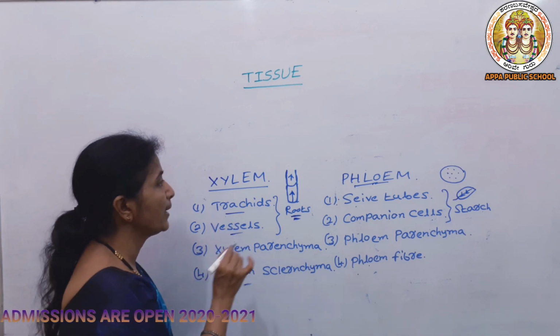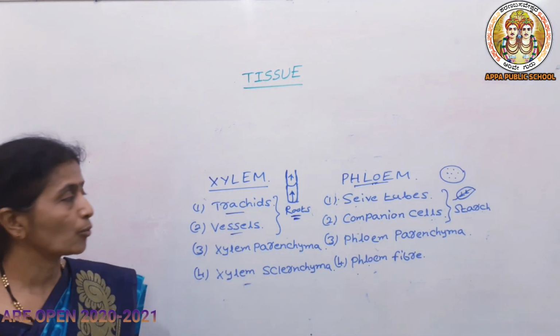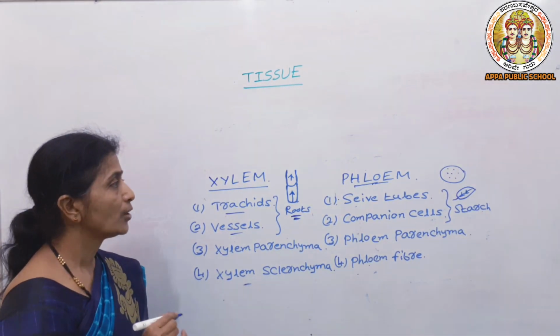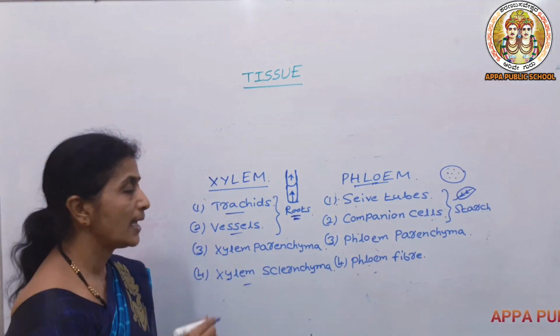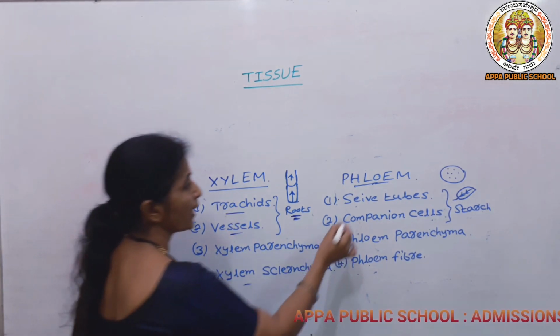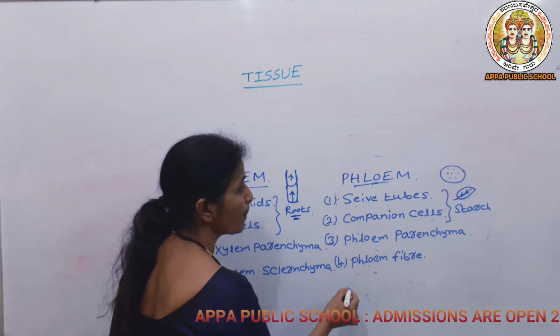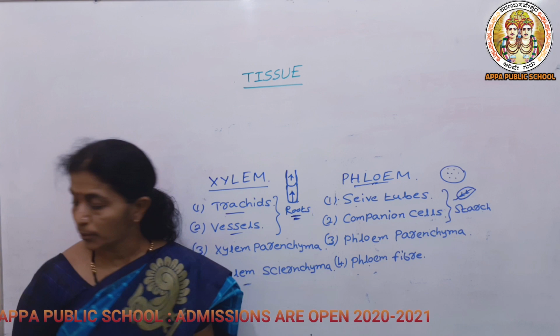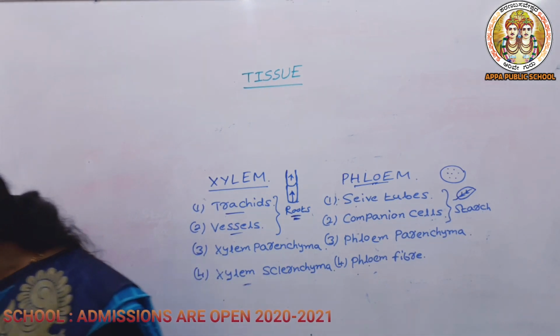So the xylem and phloem play an important role in conducting food as well as water to different parts of the plant. They have more than one type of cells in them. That's why they are considered as complex permanent tissue. So next we will be learning about the protective tissue.